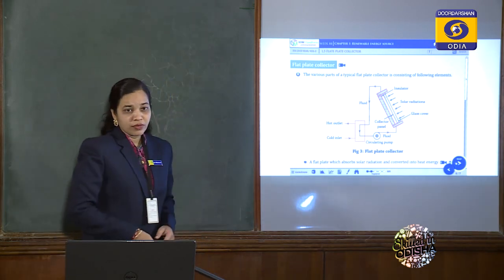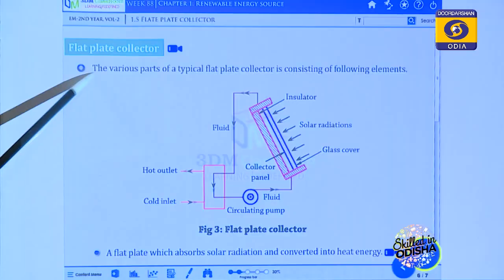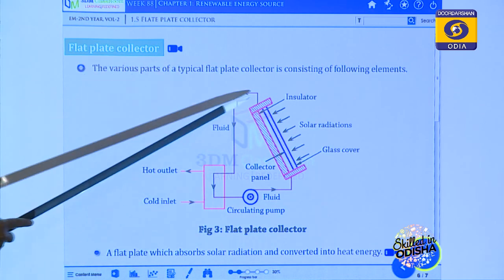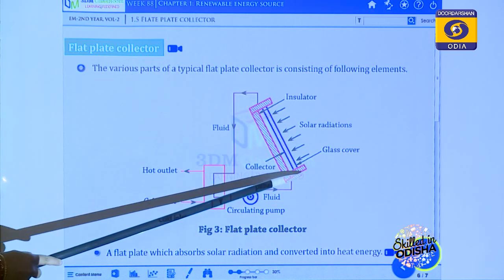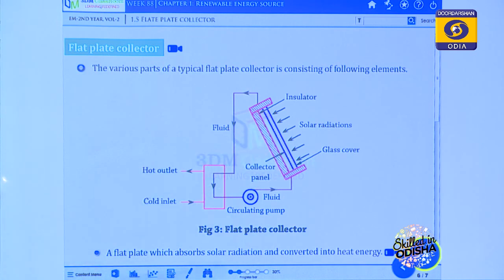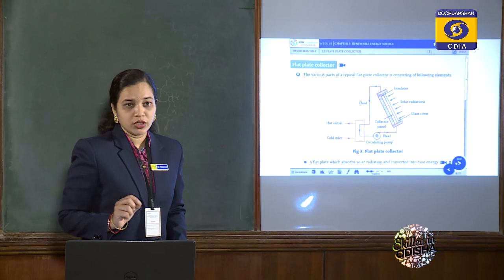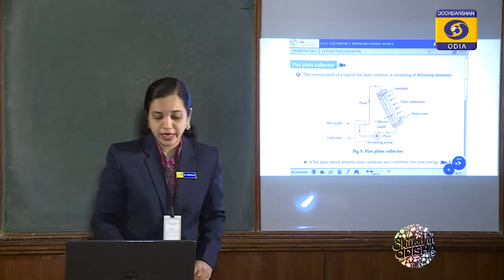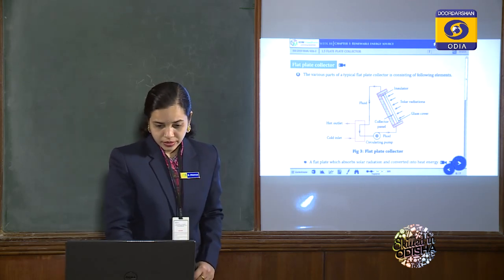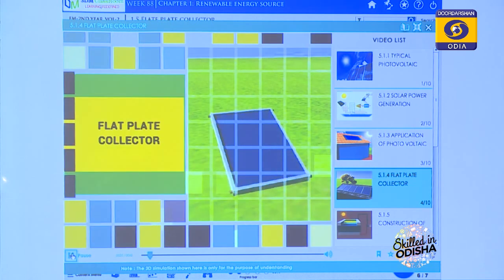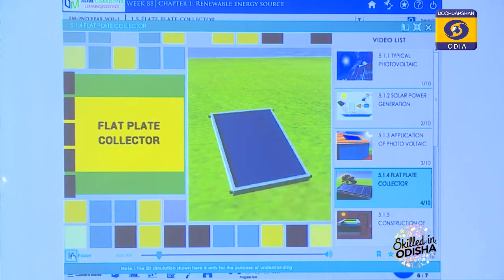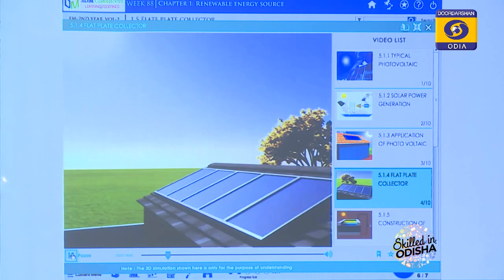Another example of passive solar technology is the flat plate collector. So what is a flat plate collector? First we will see a short video to understand what a flat plate collector is. You can see the arrangement of a flat plate collector.